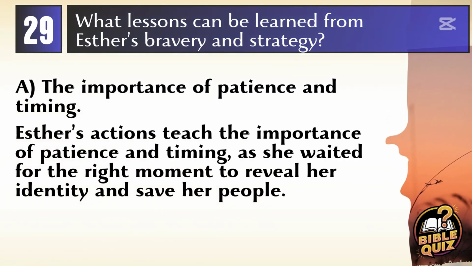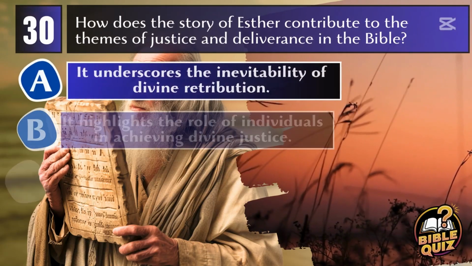Answer: A. The importance of patience and timing. One of the key lessons from Esther's bravery and strategy is the importance of patience and timing. Her calculated approach in dealing with a sensitive issue by waiting for the right moment to act and reveal her identity teaches the value of strategic planning and timing in achieving significant outcomes.